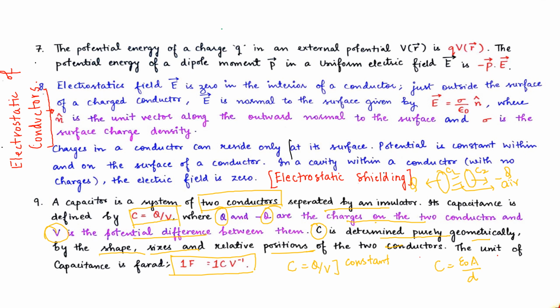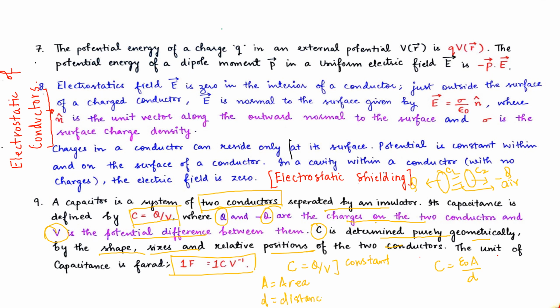A over here is area, and the area of a square will be different from the area of a rectangle. So the area of any shape is different. As the shape changes, area will change and hence the capacitance will change. D is the distance between the two capacitor plates or the two conductors.